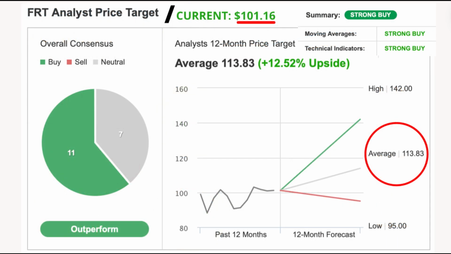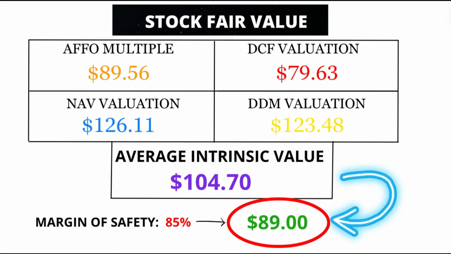So, what's the bottom line? Analysts predict a price target of $113.83 for FRT in the next 12 months, representing a potential upside of 12.52%. However, my analysis suggests a fair value of $89, indicating a potential overvaluation based on current prices.